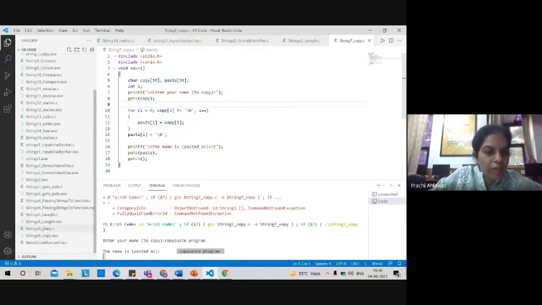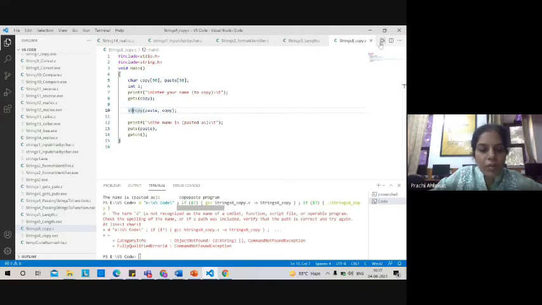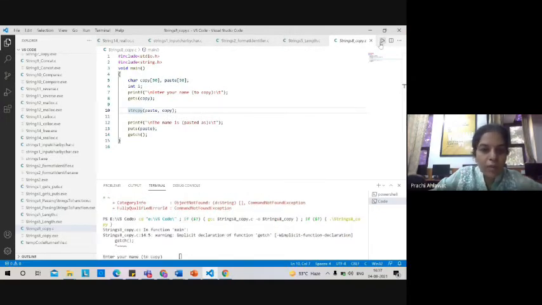So what I can do is use the strcpy function, a predefined string copy function. Here I need to specify my source and my destination, and it will automatically copy the content from source to destination. So there is no need of writing the for loop logic over here. There is no requirement of writing a loop, copying it one by one, declaring one more variable. We can simply copy it with the help of a single command. So this is how things are working over here.